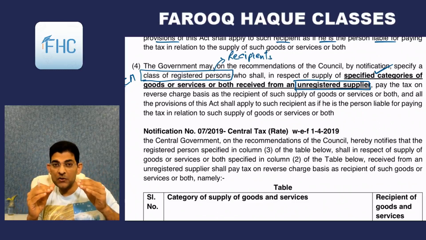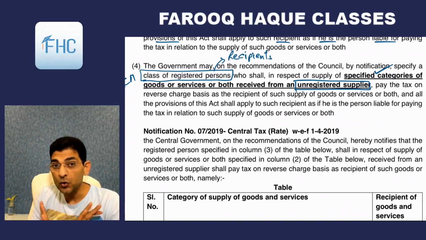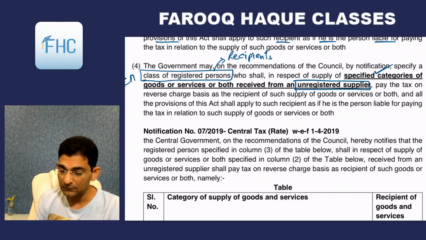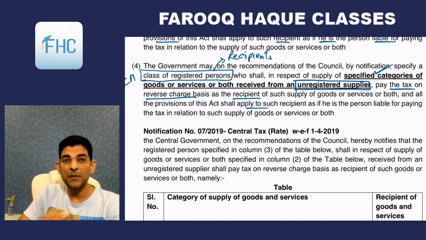So this subsection 4 applies only to notified goods and services, not to all. All provisions of the Act shall apply to such recipient as if he is the person liable to pay the tax. That part remains the same, so the logic remains the same.